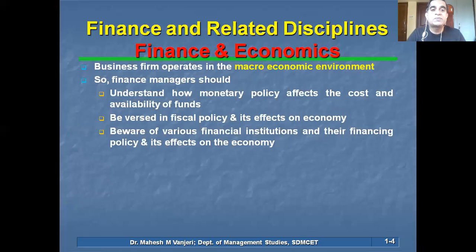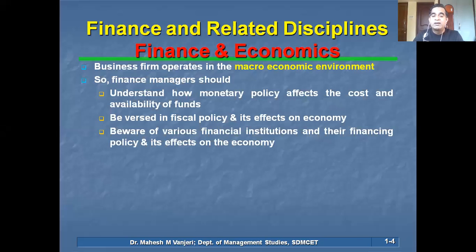Before I explain this, try to understand. In your MBA, if you look at the portfolio of the subjects that you learn, like marketing, finance, human resources, business communication, business environment, economics for that matter, operations management, why so many different subjects? Basically, when a manager takes a decision, he cannot make a decision in isolation. A finance manager cannot make a decision in isolation. The decisions that are made by the financial manager will have consequences on other areas also.